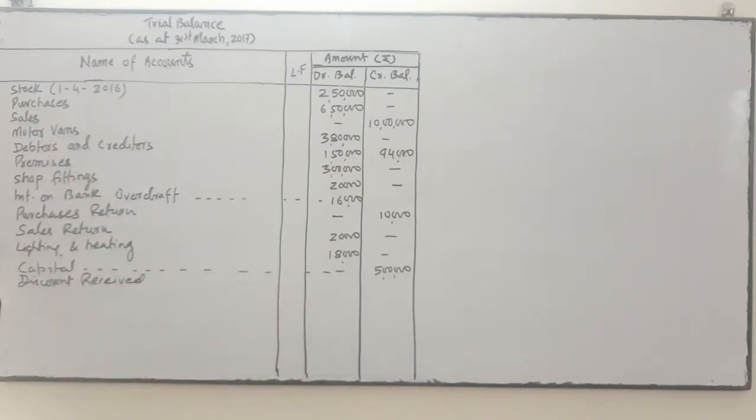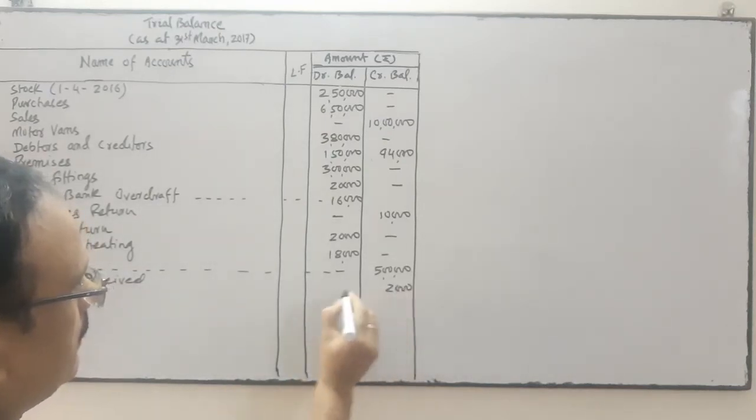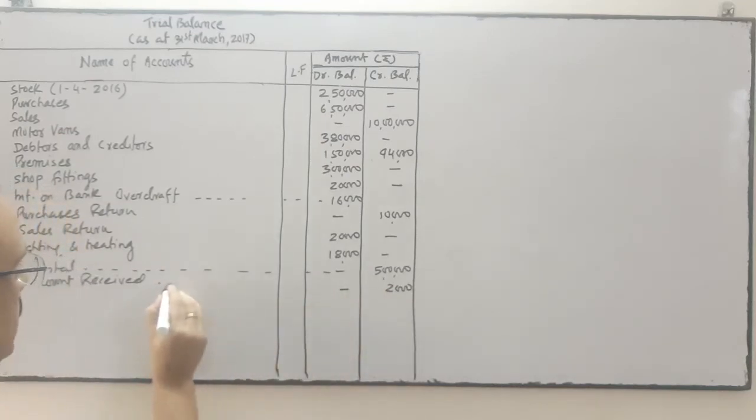Credit, okay? Discount received is income. This should be credit. Discount received should be credit. It's an income. It has been written in the debit side, which is wrong.